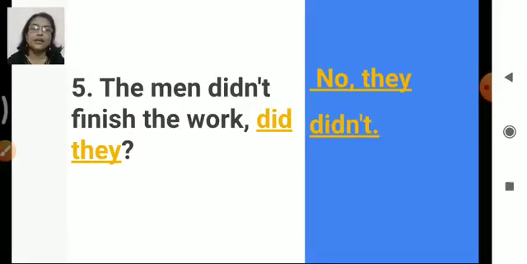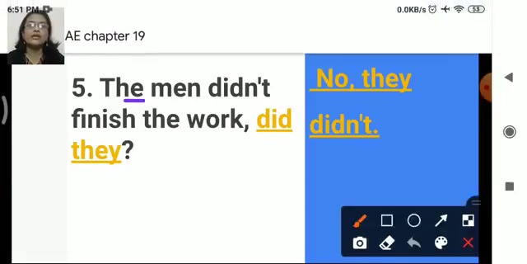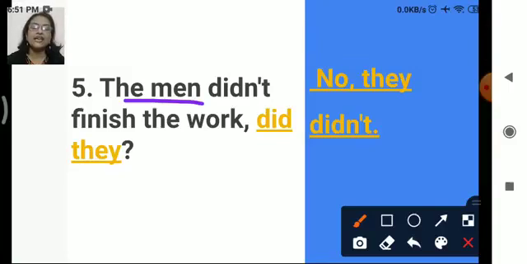Okay, the fifth one. The men didn't finish the work. Did they? So the answer is no, they didn't. Okay, so here what have we done again? We have been asked to provide the no answer, right? So we have added no, they didn't. Why they? Because we are talking about whom? We are talking about the men. So no, they didn't. Followed?